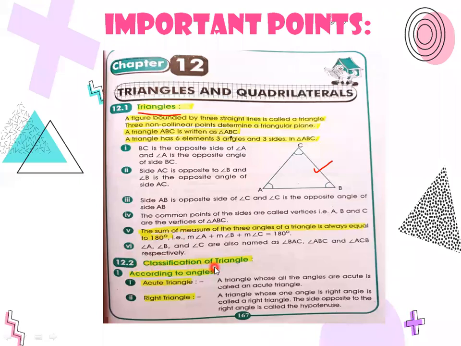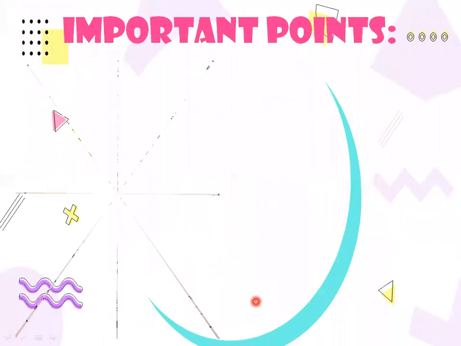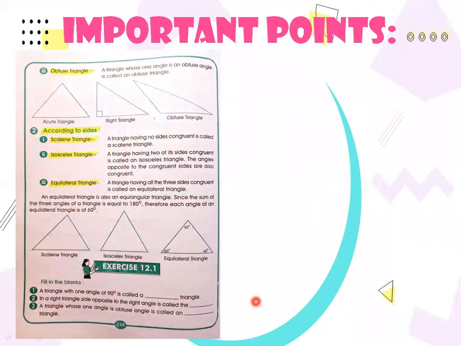Then classification of triangle according to angles: acute triangle, right triangle, these are the definitions. Now move on to page number 168. Obtuse triangle. Kindly highlight this one, obtuse triangle. Now here you have the figure of acute triangle, right triangle, obtuse triangle.